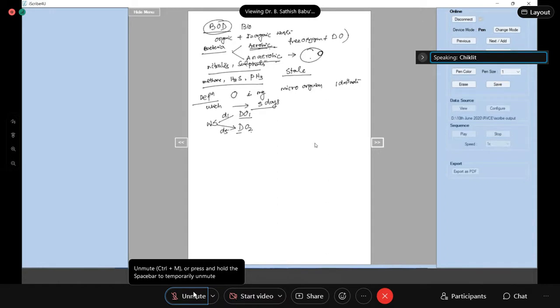Then DO1 minus DO2 will be the amount of dissolved oxygen used for the oxidation of biologically oxidizable impurities. Yes, ma'am. Okay, so now coming to the definition and the exact procedure. First we will take 1 dm cube of water.